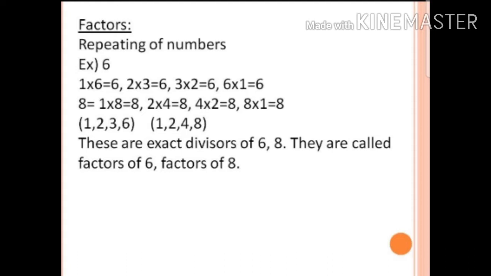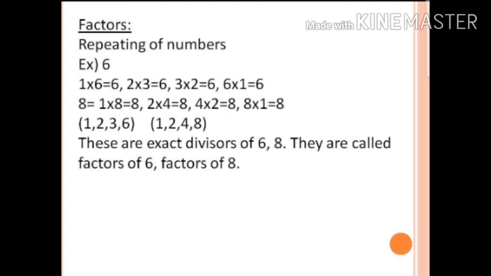Isn't it? Let us see which are the numbers we have taken: 1, 2, 3 and 6. With these 4 numbers we have got the product as 6 itself. Isn't it? So these are nothing but called the factors of 6.